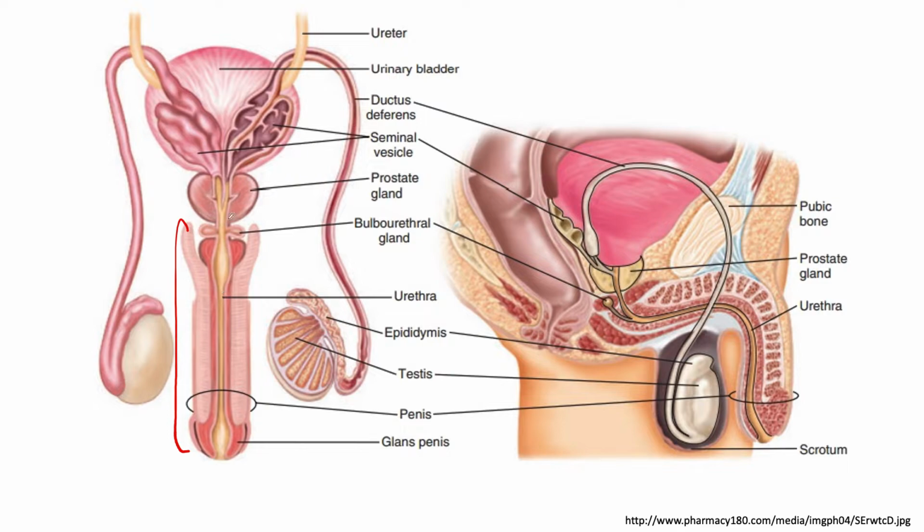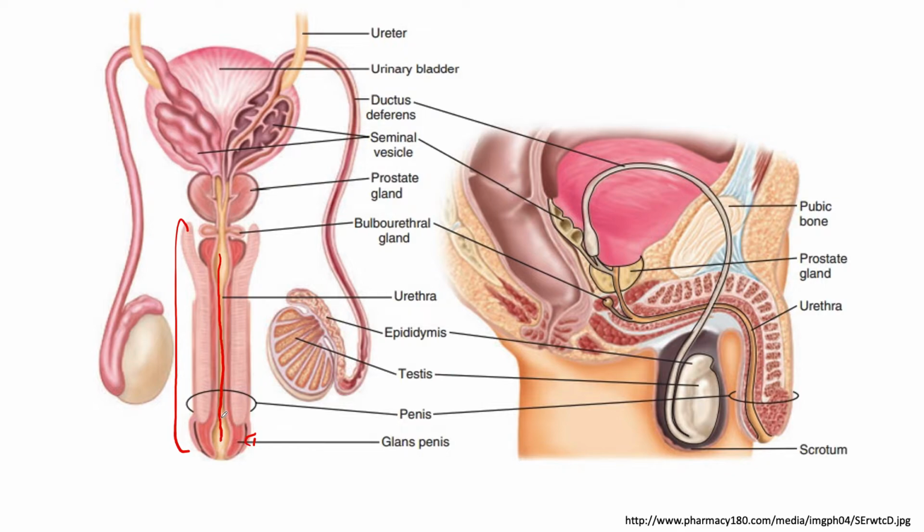So in males, you have in here the urethra, this one, which is involved in the ejection of your semen and in the ejection of your urine. So that is all. You may find that all in the body part which is your penis. Okay, and you also have in here your glans penis, or the head of your penis, which is considered to be highly sensitive tissue for sexual stimulation. The nerves that are present in your glans penis contribute a lot to the success of reproduction, primarily in the ejaculation of your male.